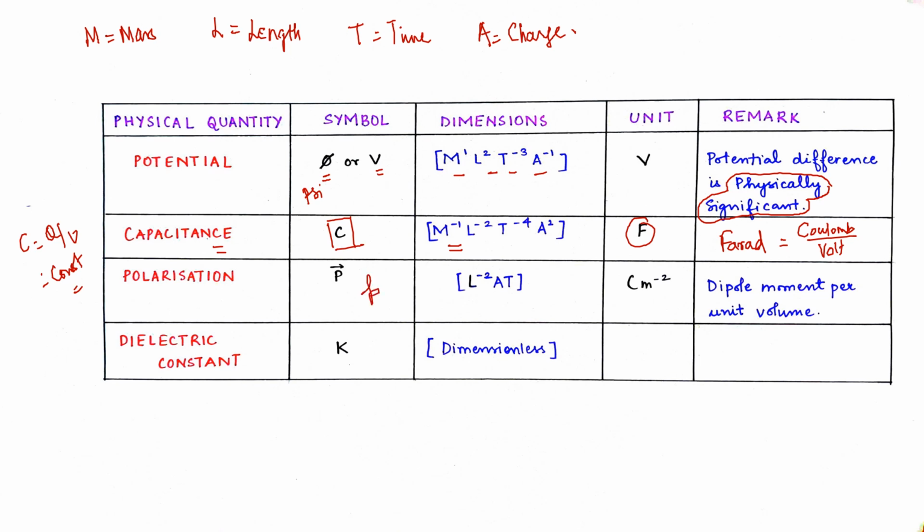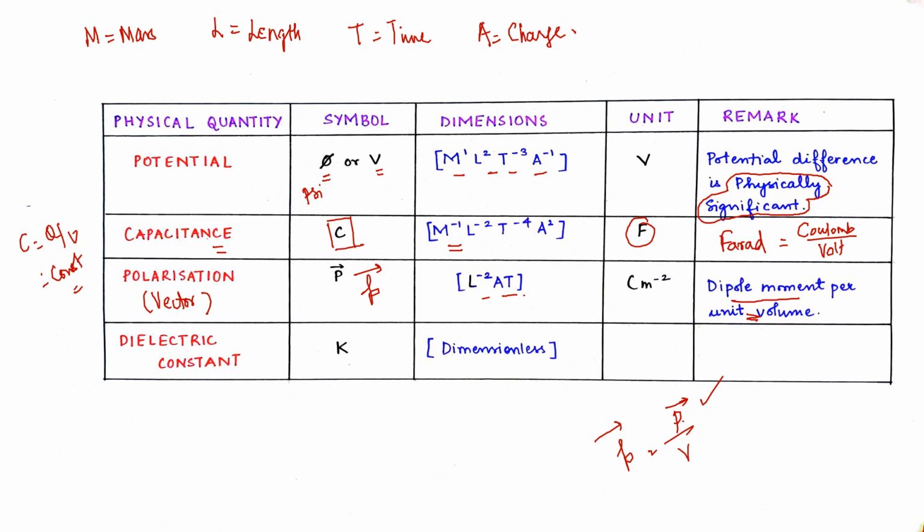Next is polarization. Polarization is given by small p with a vector sign. So polarization is a vector quantity, and dimensionally it is written as L^-2 AT. Its unit is coulomb per meter square. It is dipole moment per unit volume. This P is dipole moment by V, volume. So this P is capital and this is small p, which defines our polarization. As dipole moment is a vector, this unit of polarization is also a vector.